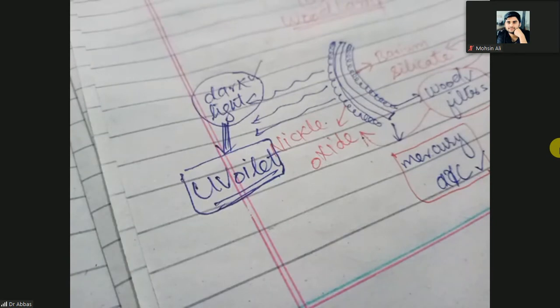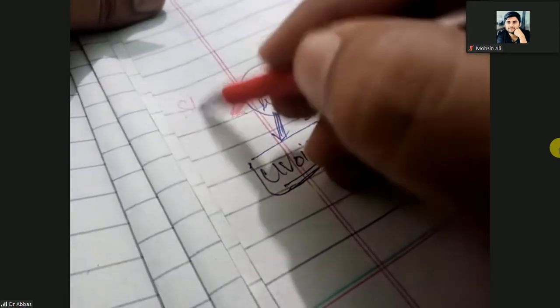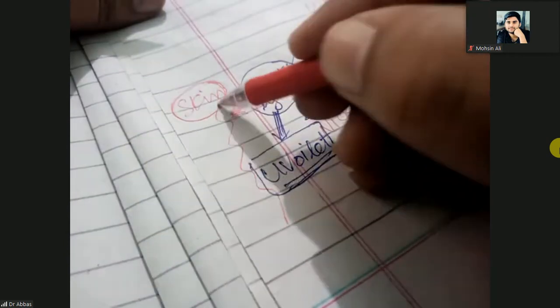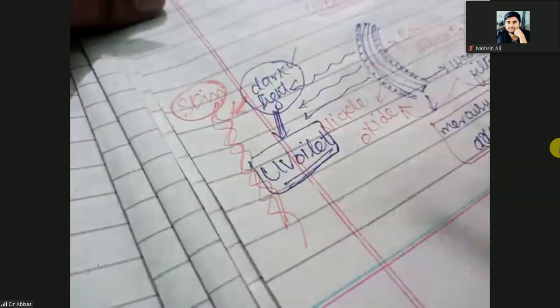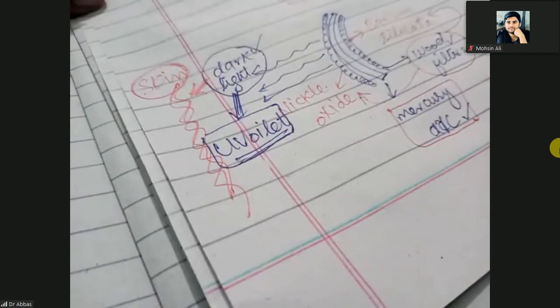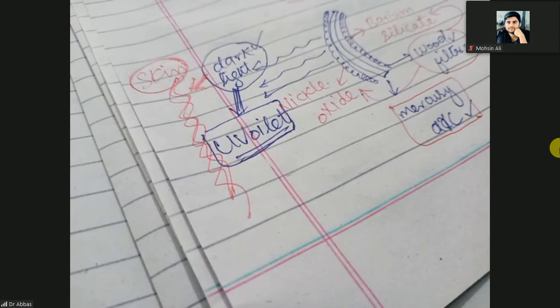When this ultraviolet light falls on the skin, some colors will become extra prominent. Which color will become extra prominent?